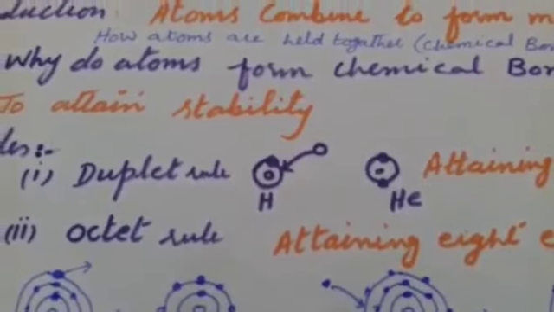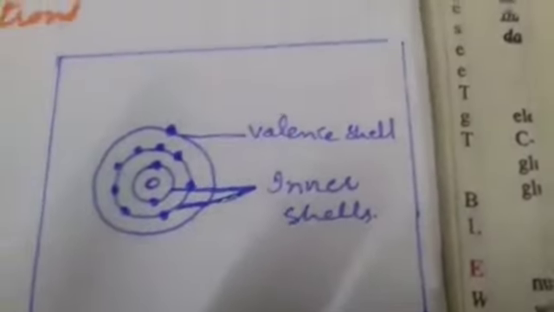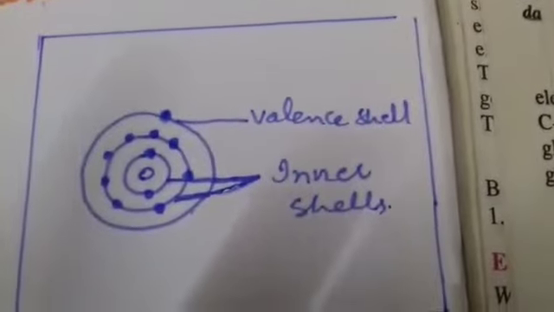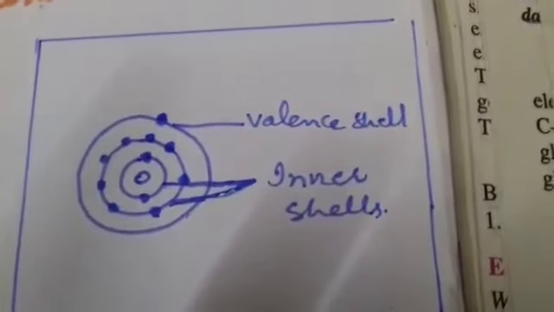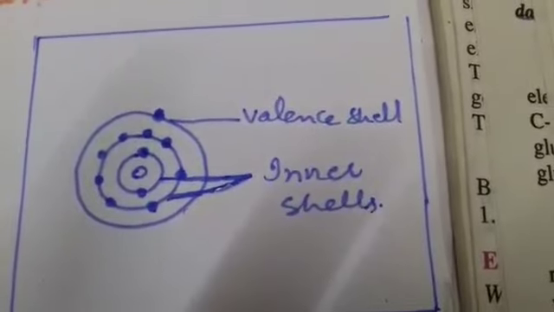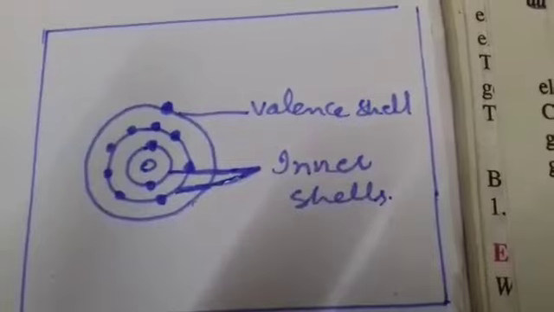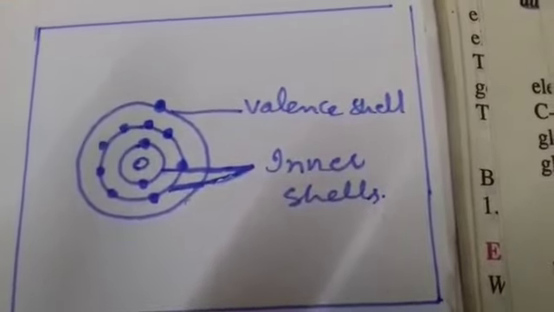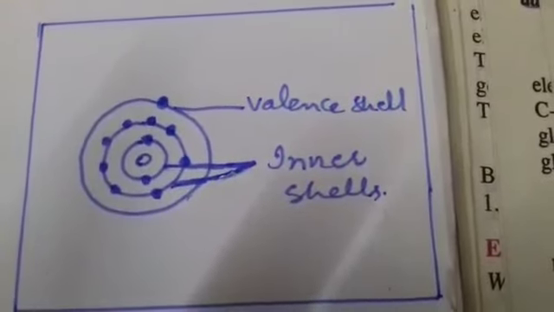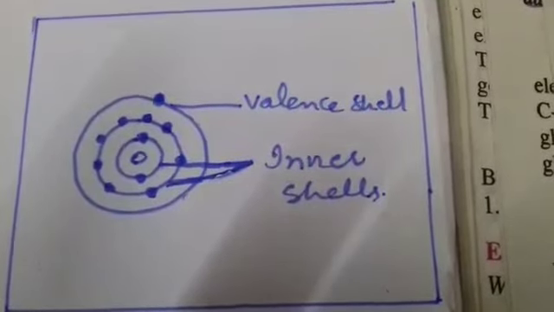Here I would like to explain the valence shell. I have given an example here, one atom of sodium. The outermost shell is known as the valence shell and the electrons present in this orbit are also known as the valence electrons. The other shells outside the nucleus and below the valence shell are known as the inner shells.